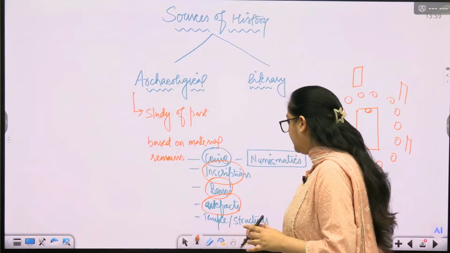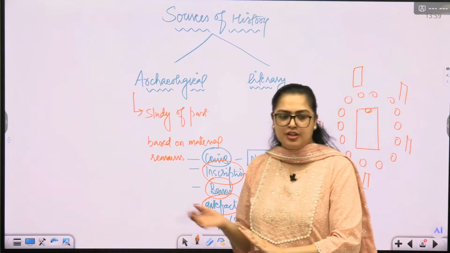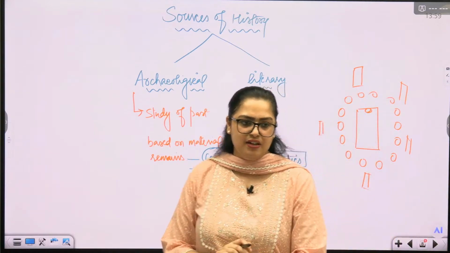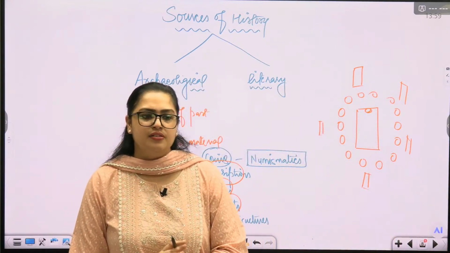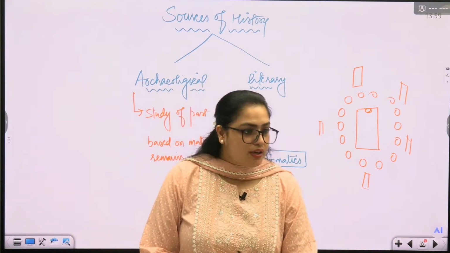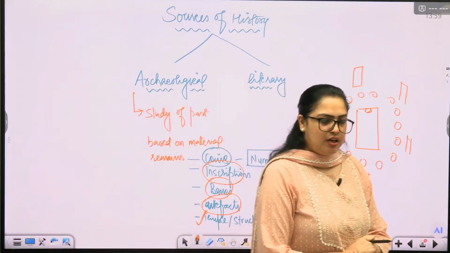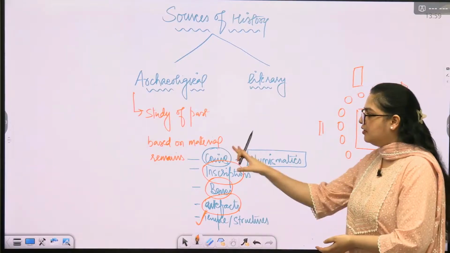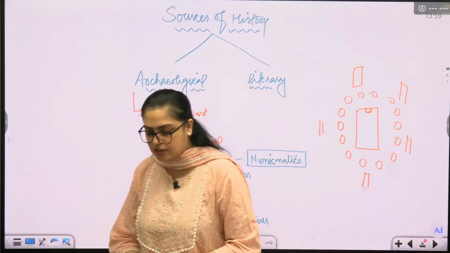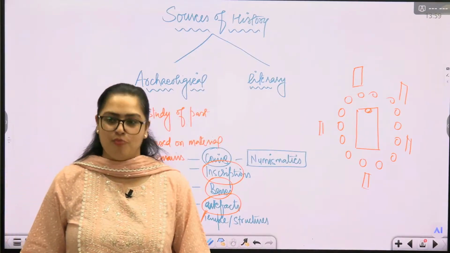Okay, and then we have different structures, temples, different sorts of structures like the citadel that we have discussed here. All of these things are telling us the kind of creativity humans have got with time. Right? So these are the things that we study in archaeology. There is much more related to archaeology that we will be doing tomorrow.